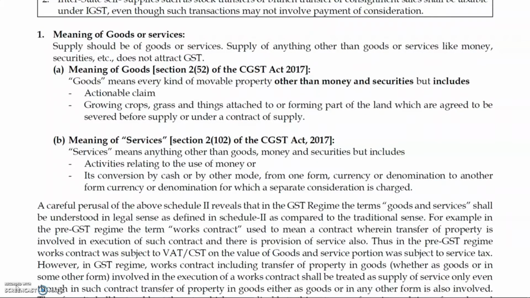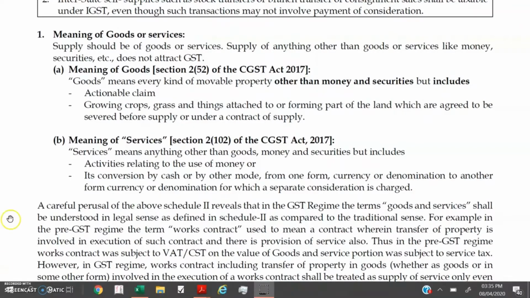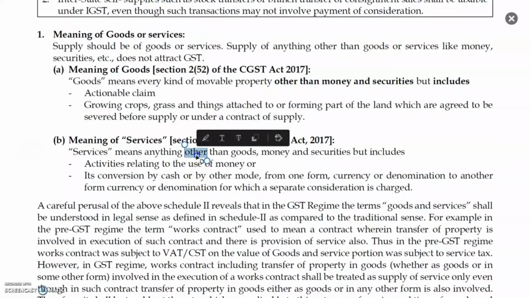So we have completed the definition called goods, and second we will go to services. Services means anything other than goods, money, and securities. So here the important point is 'other than'. Here the 'other than' talks about a negative definition, but it is also an inclusive definition. Activities relating to the use of money or its conversion by any other mode. For example, if you are converting Indian rupee into American dollar, that is a service.